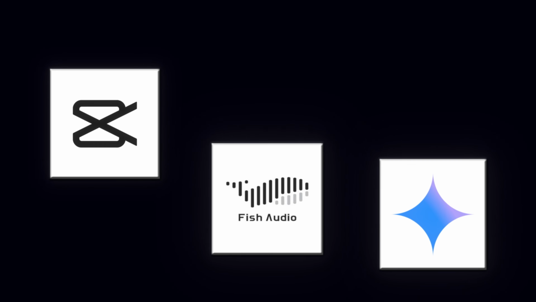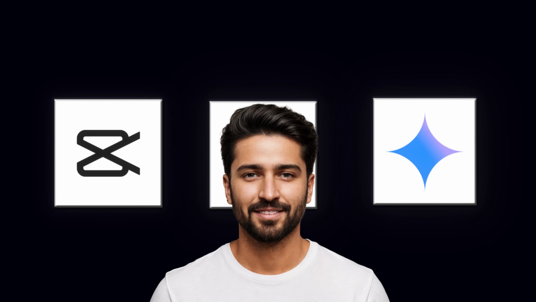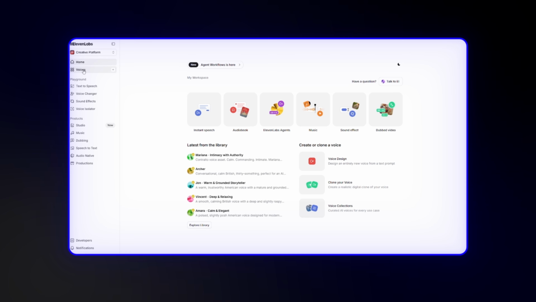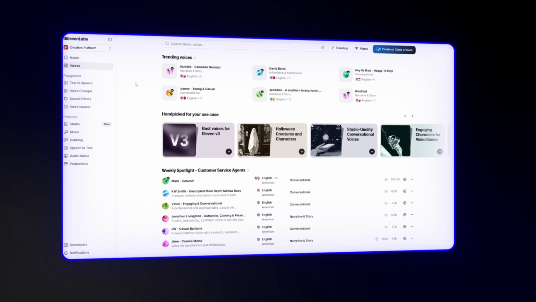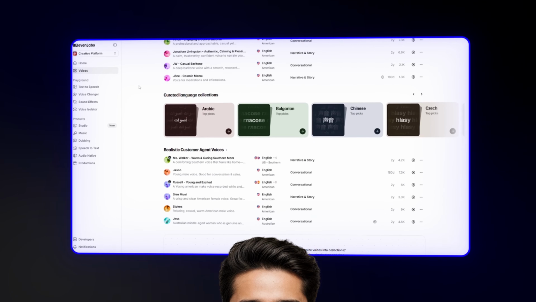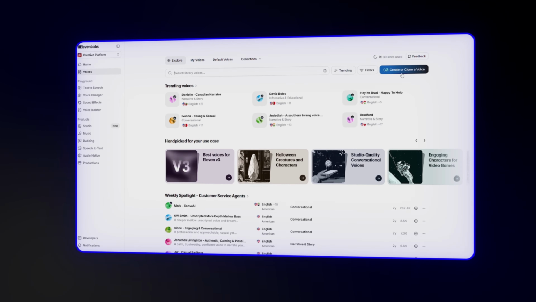There are plenty of tools for creating AI voices, but most of them sound robotic or unnatural. One tool that truly stands out is 11 Labs. Go to their website and click on the Voices tab. You'll see a library of pre-made voices you can use right away. However, since many creators use the same ones, it's hard to make your channel sound unique. That's why we'll create our own custom voice.